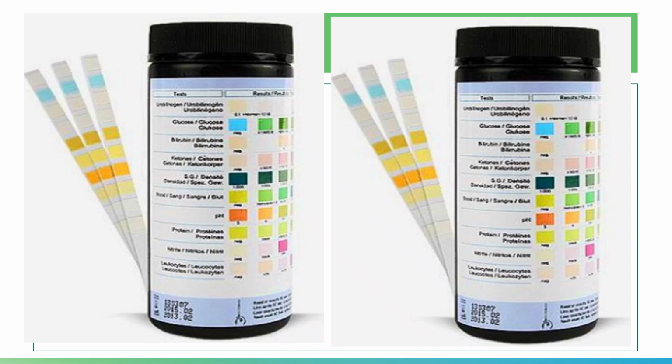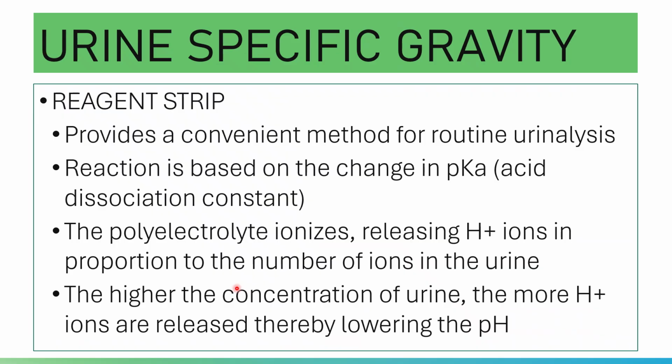Now, the reagent strip method for urine specific gravity. The reaction is based on the change in pKa, or the acid dissociation constant.